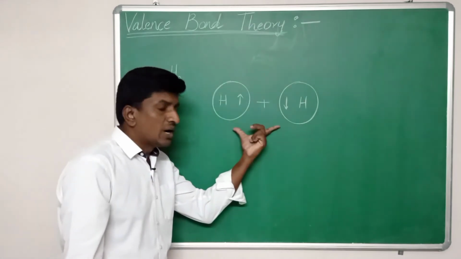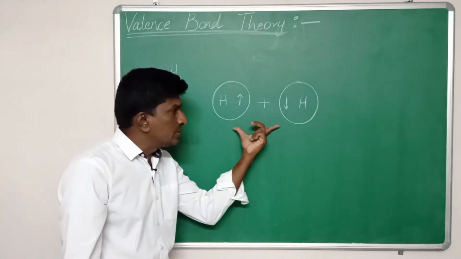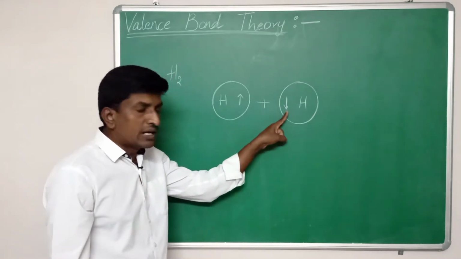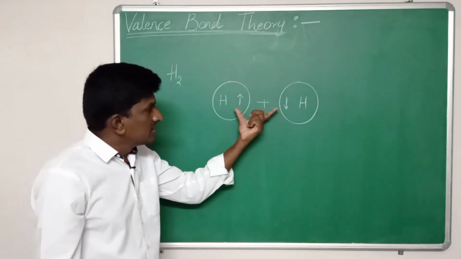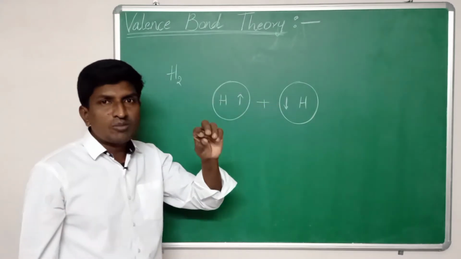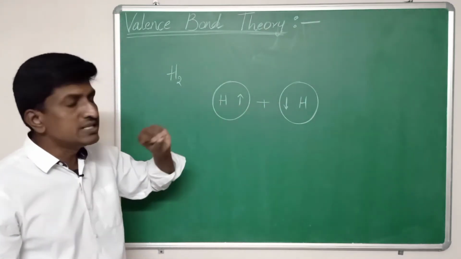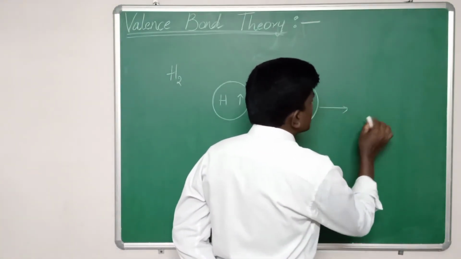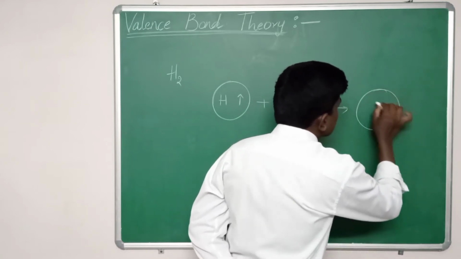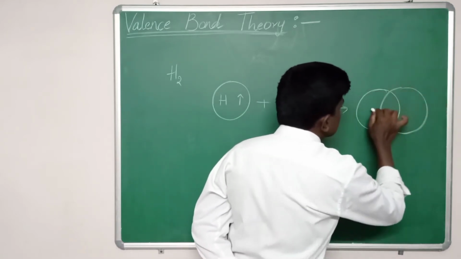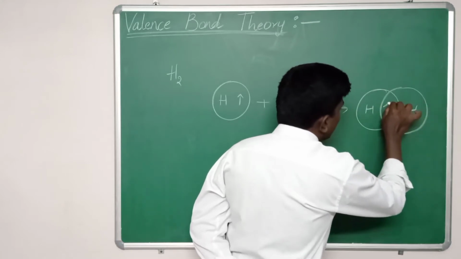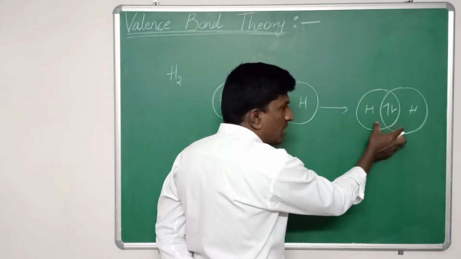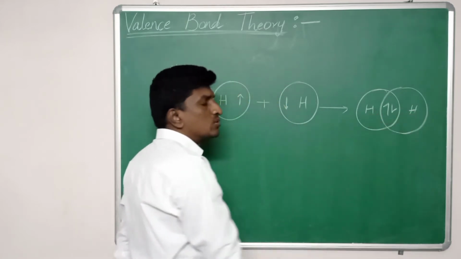When these two hydrogen atoms come close to each other, the first hydrogen contributes one electron and the second hydrogen contributes one electron, and these two combine to form a pair of electrons, and this pair is shared by two hydrogens. To share these two electrons, the two s orbitals of the two hydrogens overlap on one another, and these overlapped orbitals are shared by the two hydrogens.